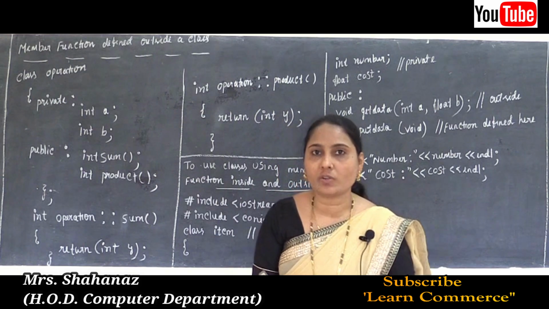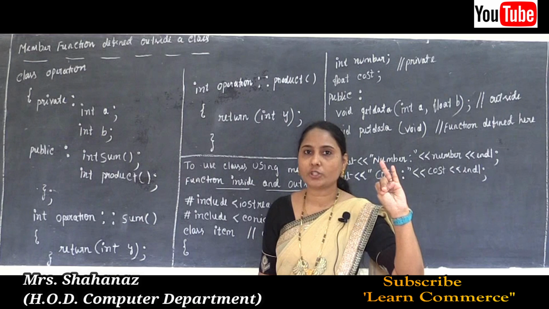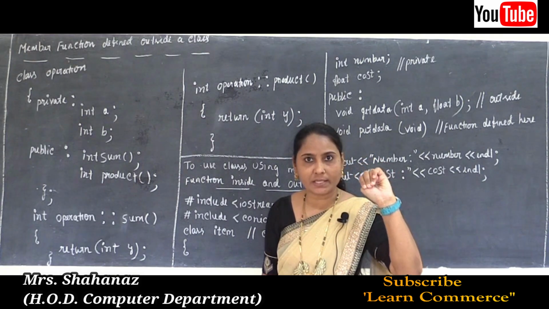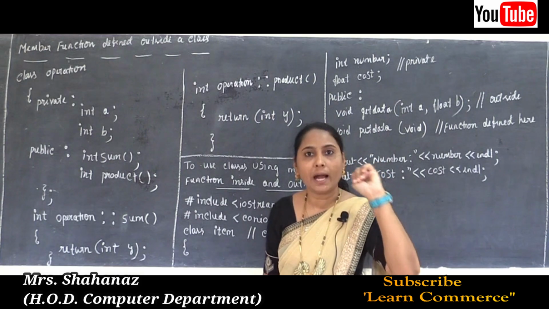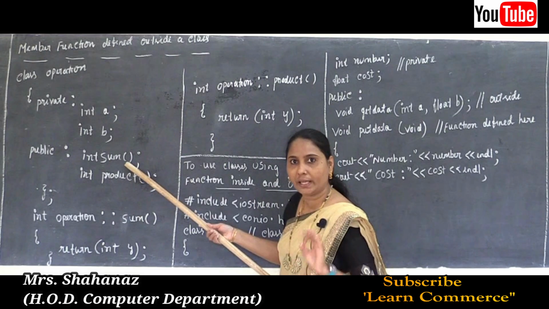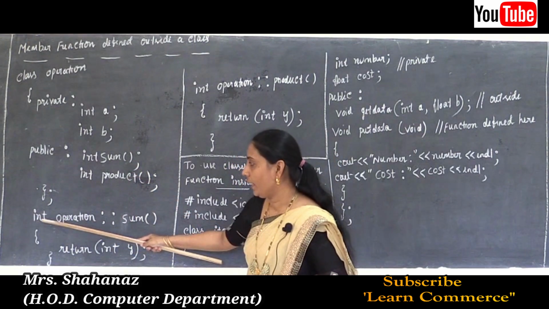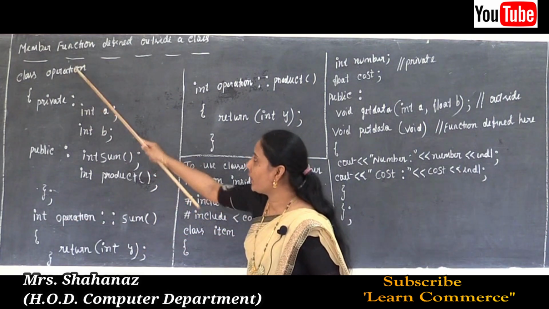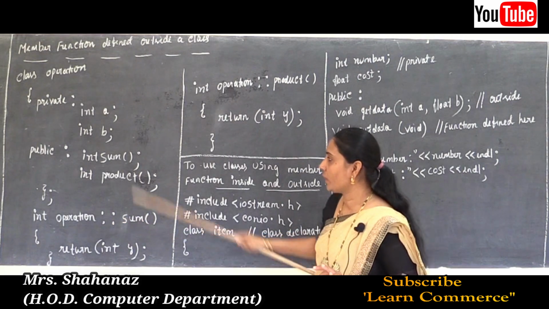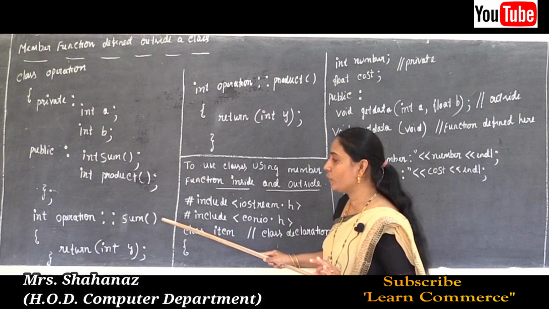The syntax of the outside class definition is: return type, class name, scope resolution operator, member function, and arguments. If any arguments are there, then we write the arguments. But this member function sum does not contain any arguments. Clear this one? So here the return type is int, the class name is operation, then the scope resolution operator, and the member function name sum, and no arguments, but no semicolon.